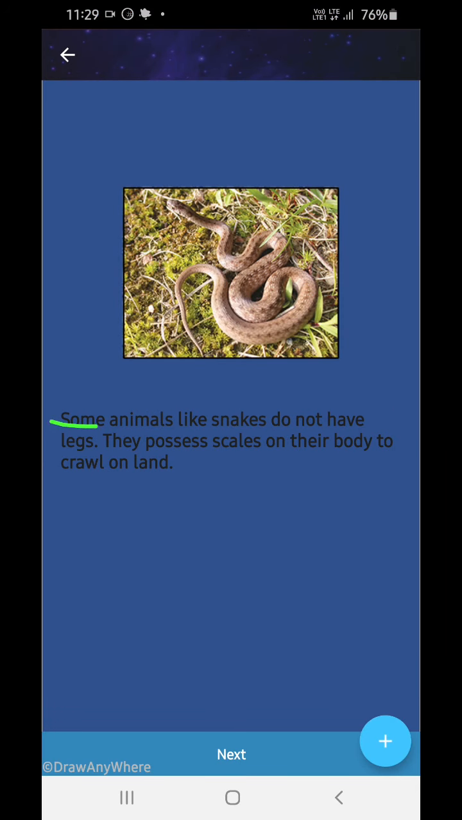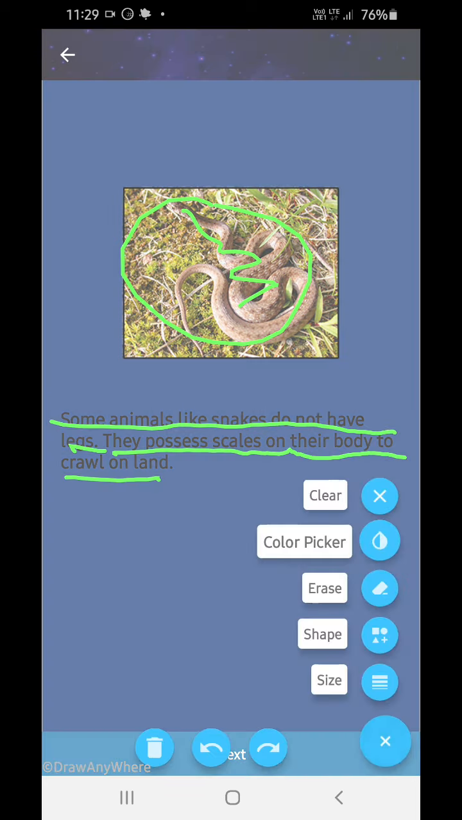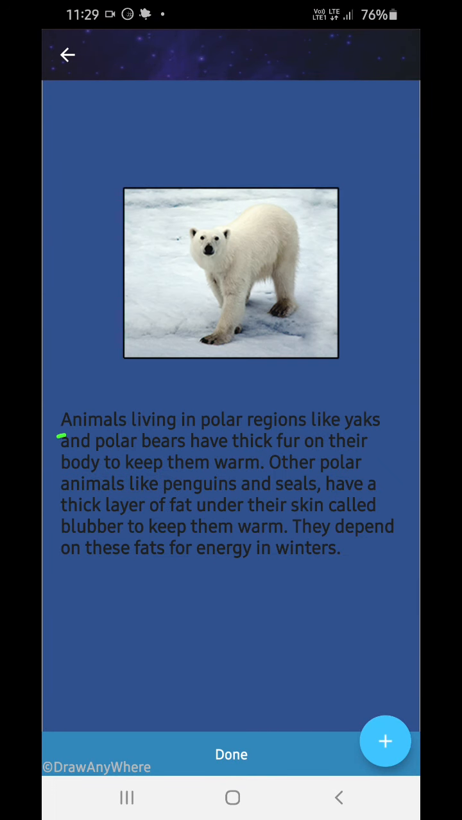Some animals like snakes do not have legs. See, can you see any legs? No. They have scales on their body to crawl on land. Okay, so now we will go to the next one.